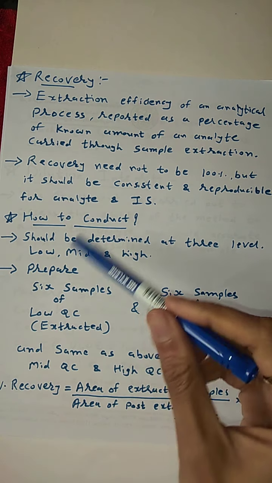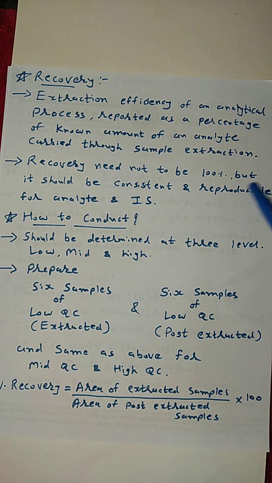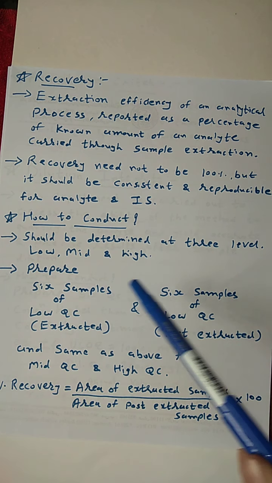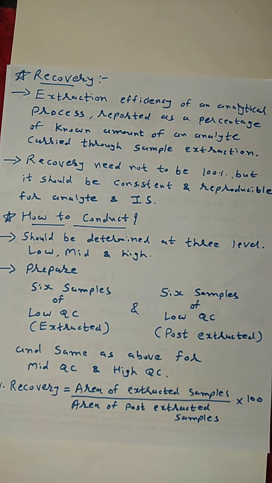Moving to the next point, recovery need not be 100%, but it should be consistent and reproducible for analyte and internal standard. So from any of our methods, it may not be 100% of whatever analyte we spike in our standard solvent. After extraction, we may not get all of it, but it should be reproducible and consistent at all times. Now, how to conduct this recovery experiment? The recovery experiment should be determined at three levels, that is low QC, mid QC and high QC.